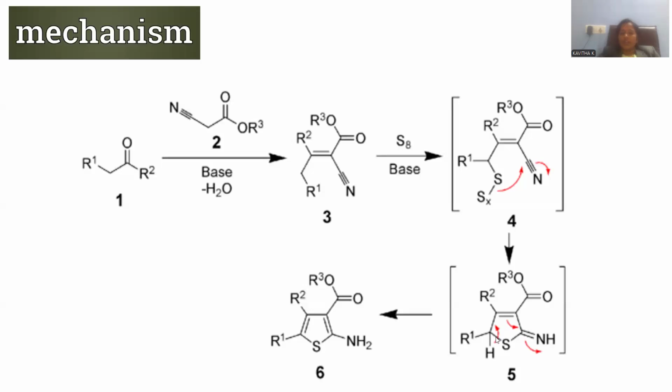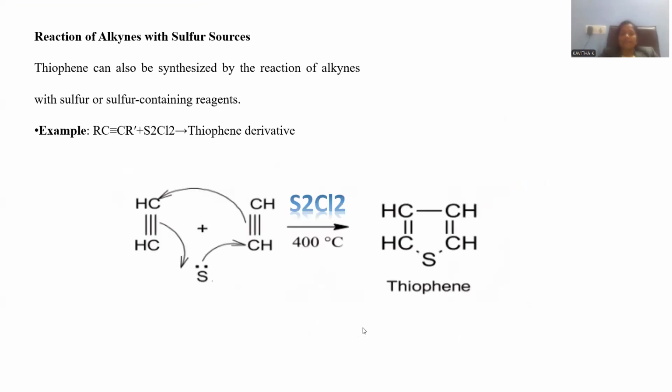Hydrogen is removed, and the bonded electrons make a pi bond between the fourth and fifth carbons, and the pi bond already existing moves towards the second and third, and the pi bond of the imine linkage shifts towards the nitrogen. This nitrogen absorbs the H+ from position 5 and gives rise to NH2. So an aromatic compound will originate. This is the most stable compound: at position 2 amine, at position 3 ester, at positions 4 and 5 alkyl. So this is the way the Gewald reaction is explained in detail.